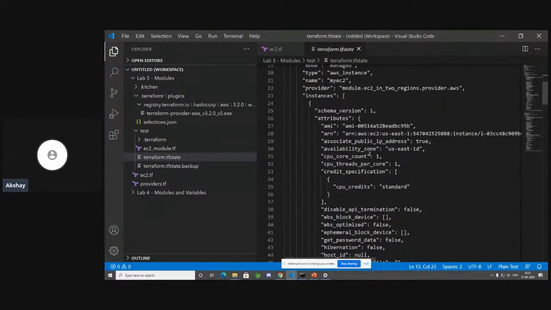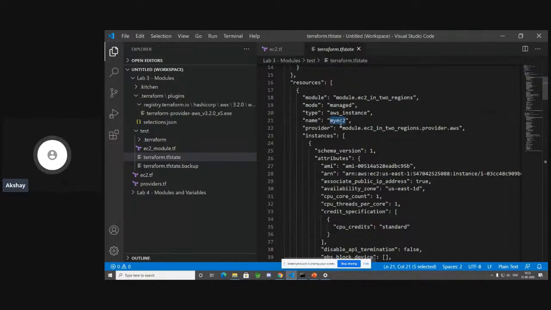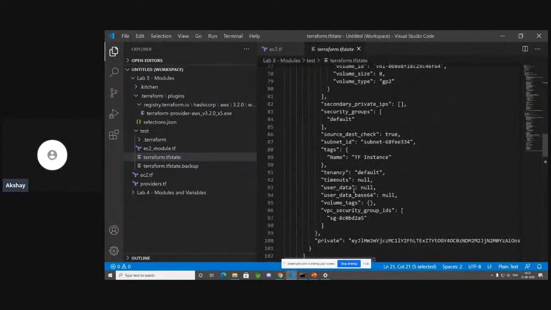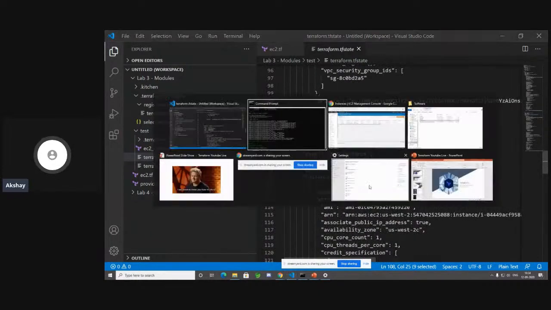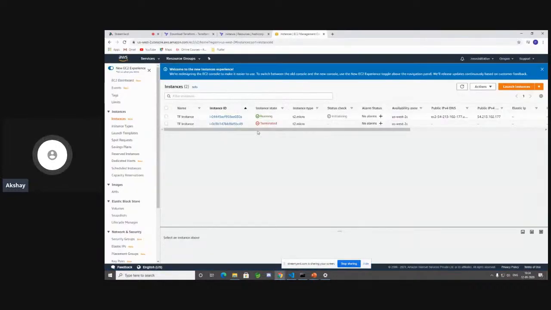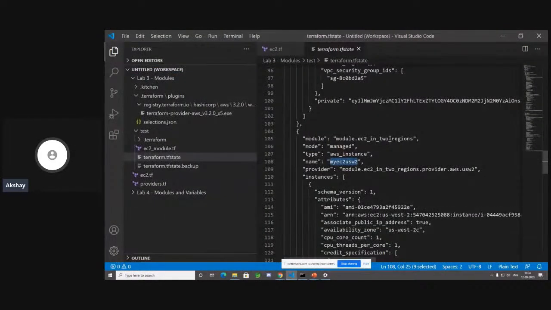The first EC2 instance's name, let's find out the name. It's called my EC2. Let's find out the second one. The second one's name is my EC2 US West 2. So this TF state file is very crucial for you. Don't ever go ahead and modify this file. Always store it in a remote backend such as S3 with encryption enabled and state locking in DynamoDB. But please, please, please don't modify your state files at any point of time. You can even delete the infrastructure in your AWS account. That's perfectly fine. But don't modify your state files.